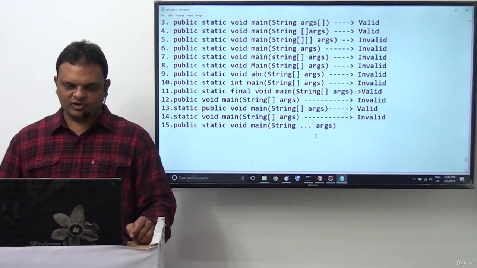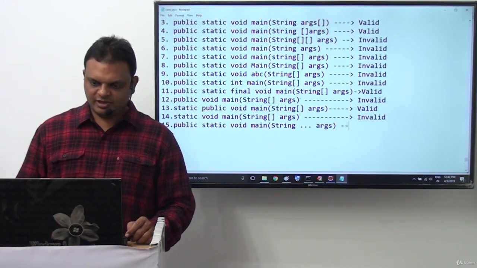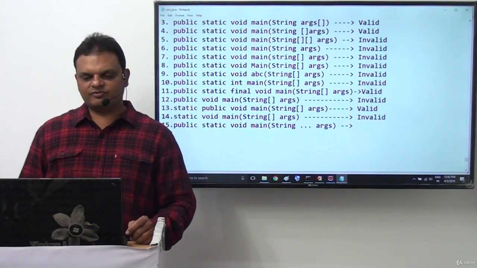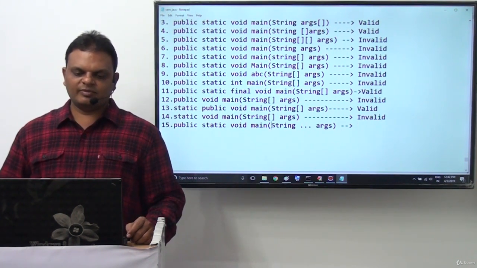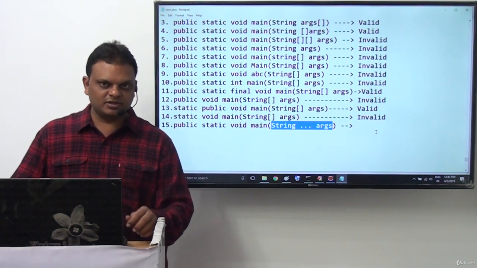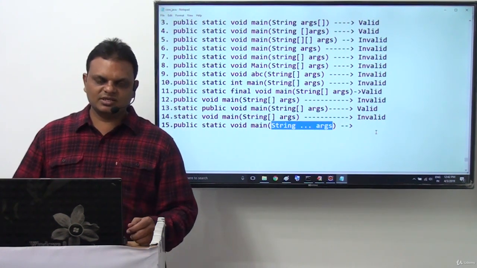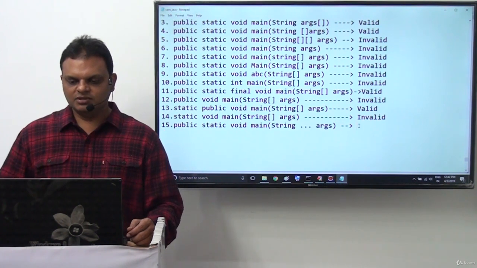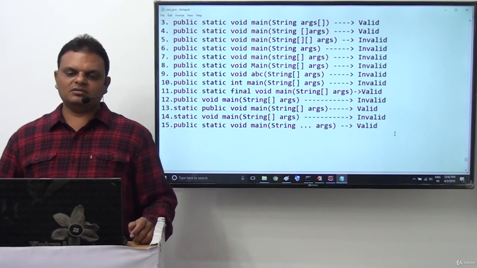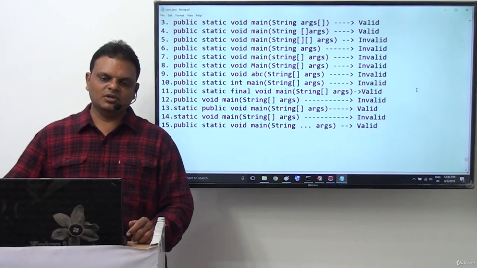Then the 15th one: a variable argument parameter here we provided. The main method is a vararg method now. This variable argument parameter, String... args, is equal to which one? String array only. So this is valid directly. These are overall the syntactical differences of the main method.